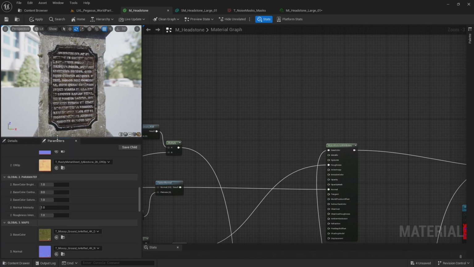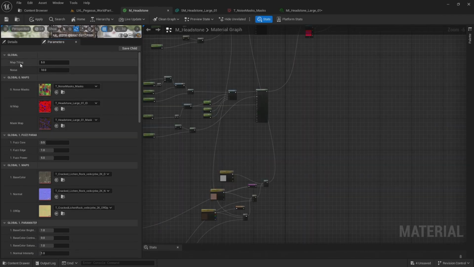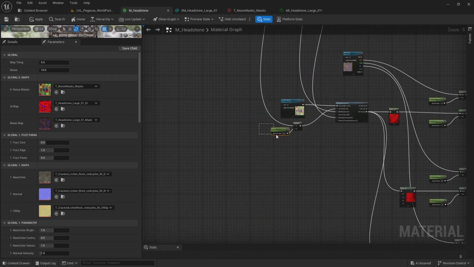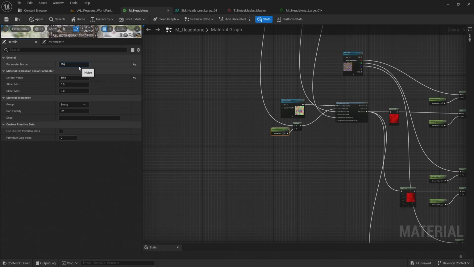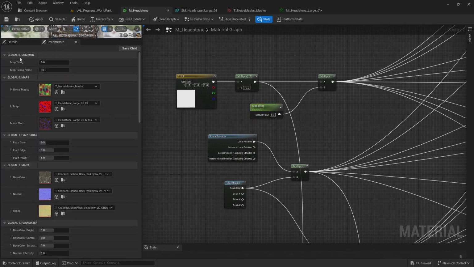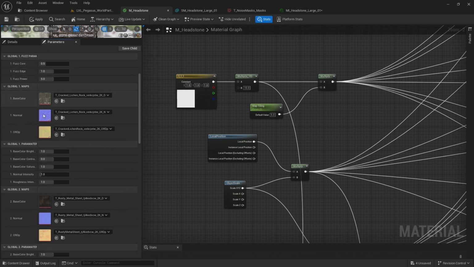Let's just double check our parameters. You can see I've got this map tiling and noise tiling currently in the global parameter group. So let's change those. This actually should say map tiling noise. And I'm going to put this in a group called 0 common. Let's find the other map tiling and place that in a group called 0 common. And double check our parameters. Okay, they're in their own common group. And then we've got our common maps, and the maps for our stone.